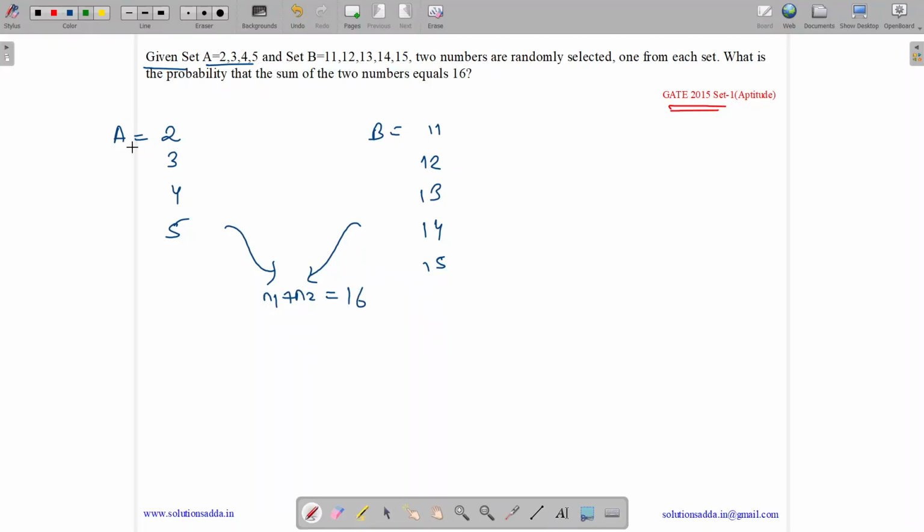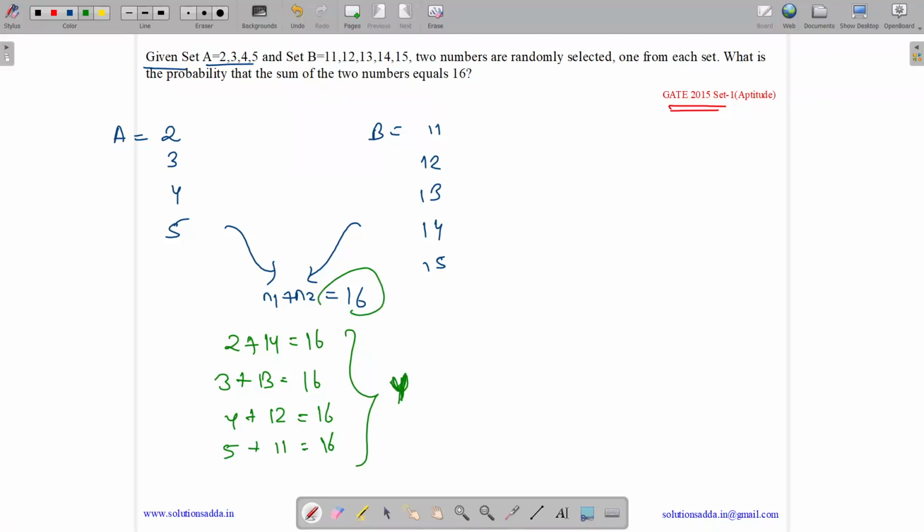So what all possible options are there? 2 can map with 14 as 2 plus 14 is 16. 3 can map with 13 as 3 plus 13 is 16. 4 can map with 12 and 5 can map with 11 as both of them also sum to 16. So the number of possible combinations which satisfy the condition of sum equals 16 is 4. And what is the total number of outcomes? 2 can map with any item of B, 3 can map with any item of B, same with 4 and 5.